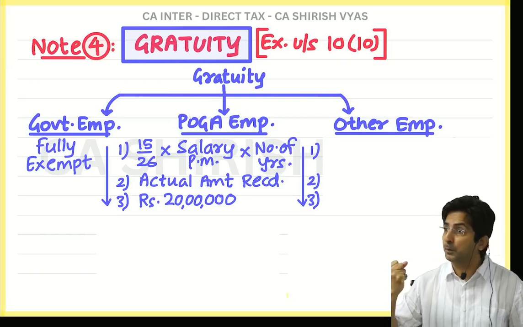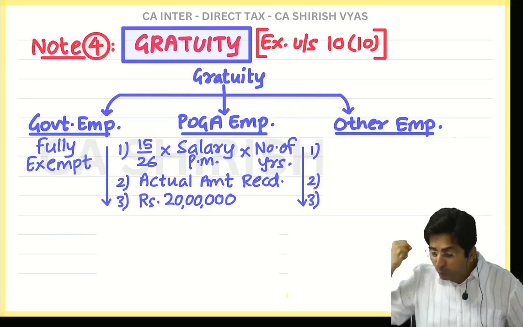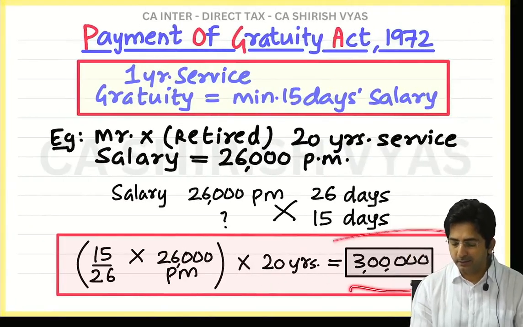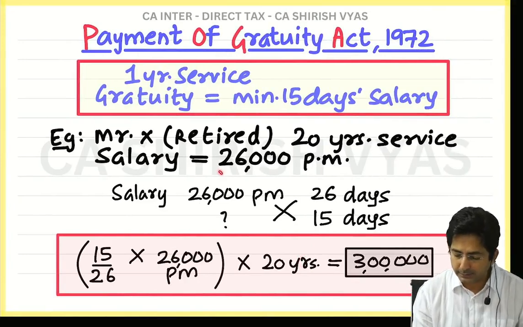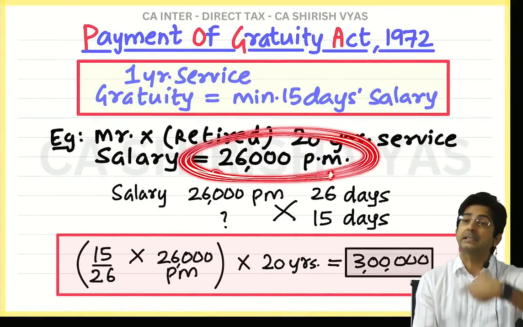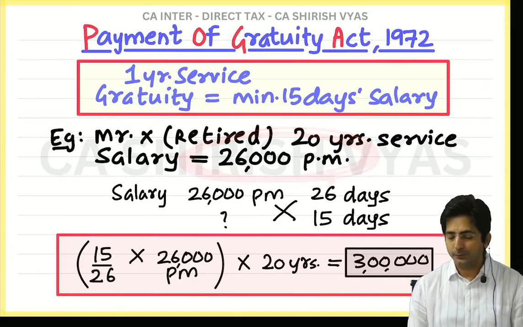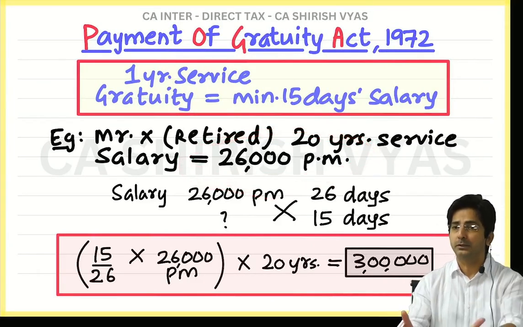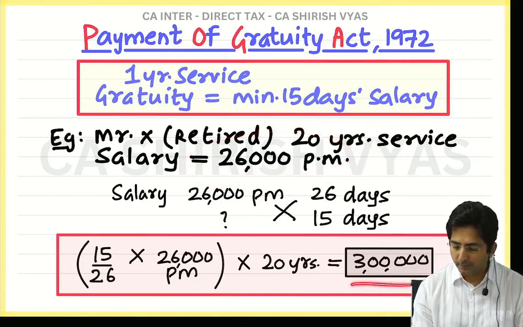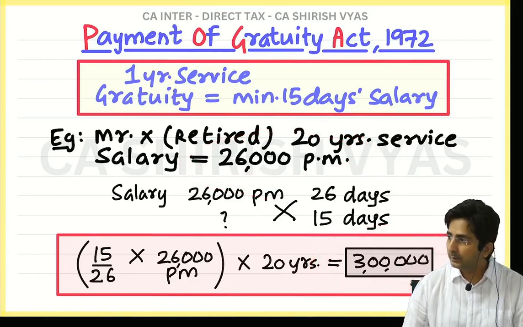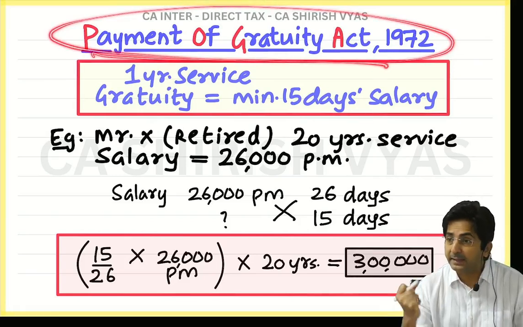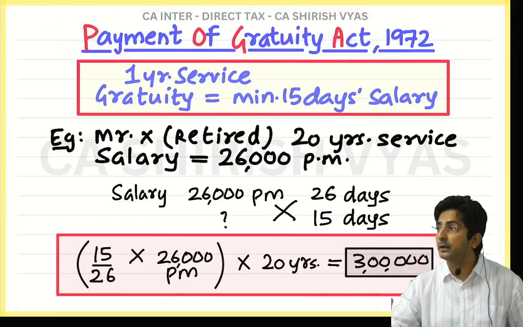Because sometimes as per Payment of Gratuity Act, you have got a right to receive 30 lakhs. See, this amount can change, no? I'll make a change only. Imagine this 26,000 per month, his salary was say 2,60,000. Assume this salary was 2,60,000. 10 I have increased. So this will automatically become 30 lakhs. As per Payment of Gratuity Act, his right is he should receive 30 lakhs.